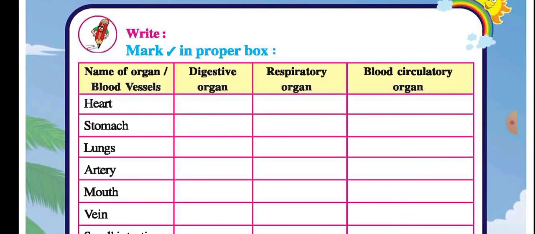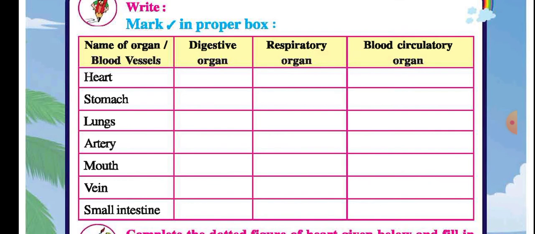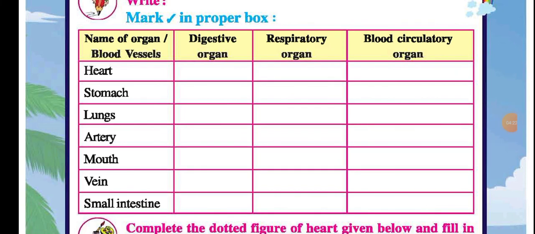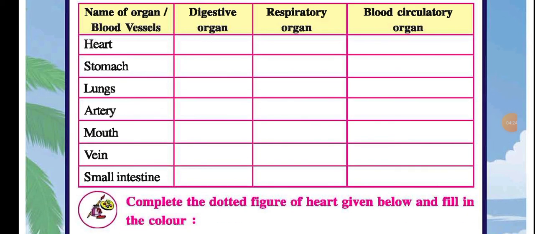There are some organs or blood vessels related with our organ systems, such as digestive, respiratory and blood circulatory. Heart is related with blood, stomach with digestive, lungs with respiration, artery with circulation, mouth with digestion, vein with respiration. Small intestine is related with the digestive system. That is a common science.